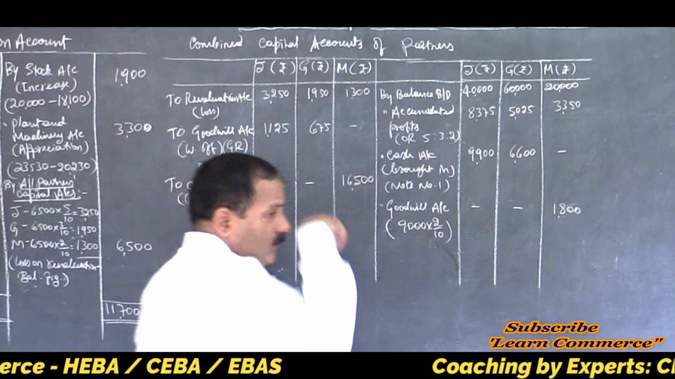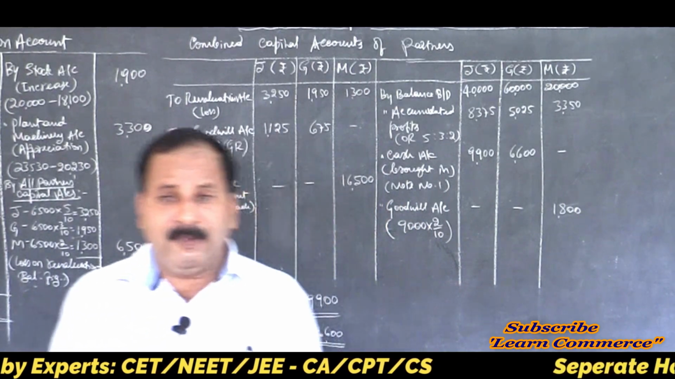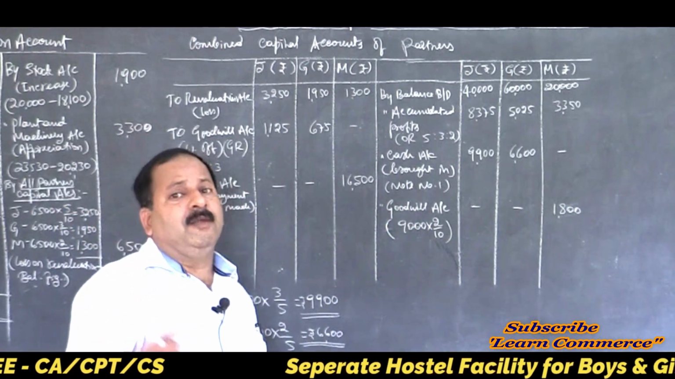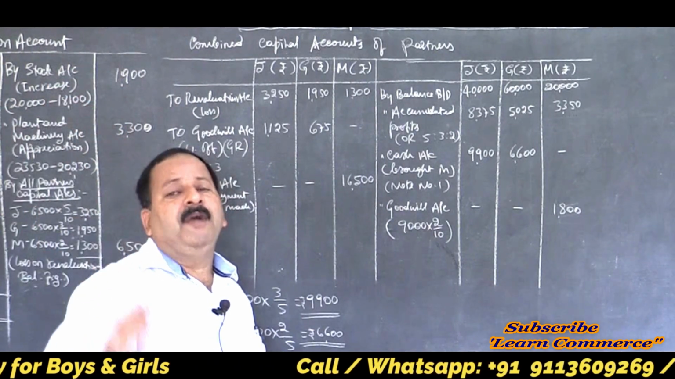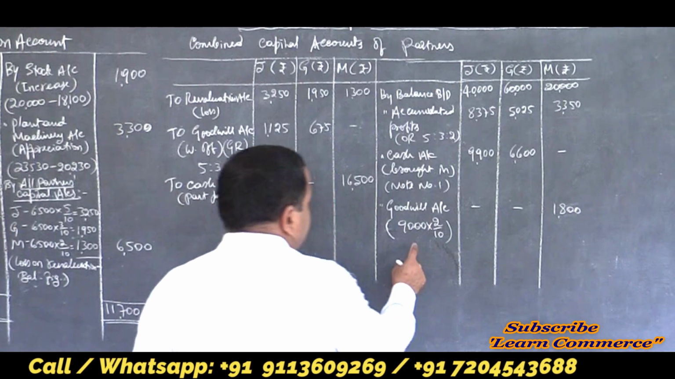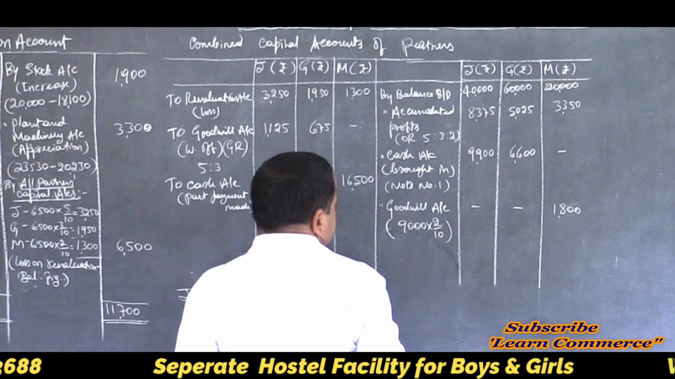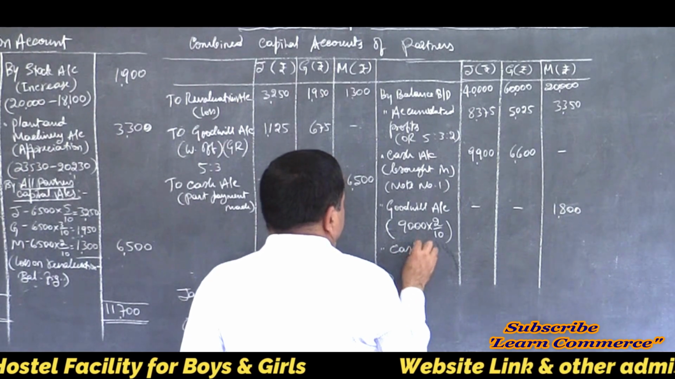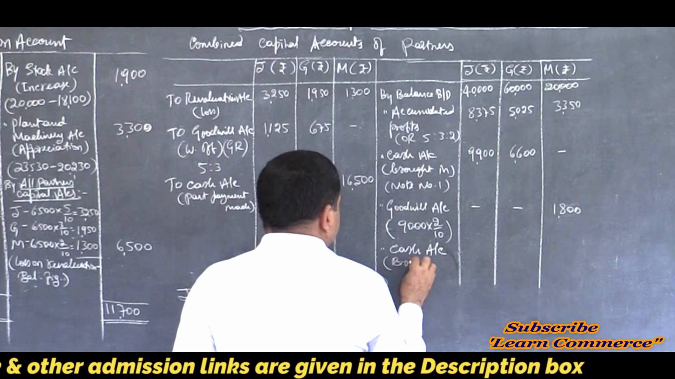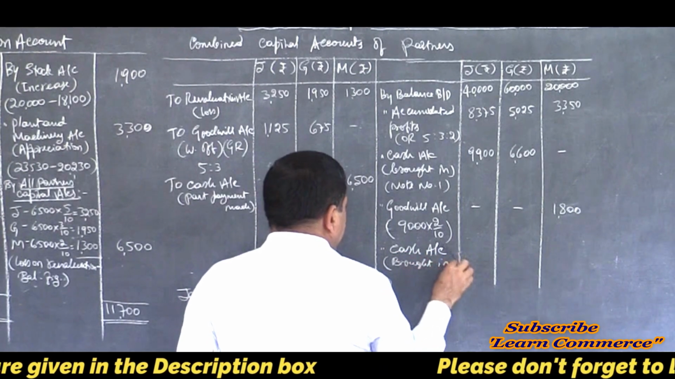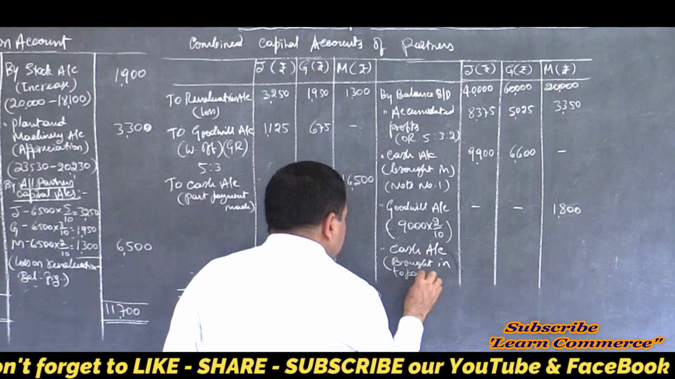So, pass entry. When cash is brought in by the partners towards capital or for payment of the retiring partner, cash comes in: cash account debit to concerned partners' capital account. So, capital account of continuing partners is credited by cash. Cash account, brought in to pay Malik.